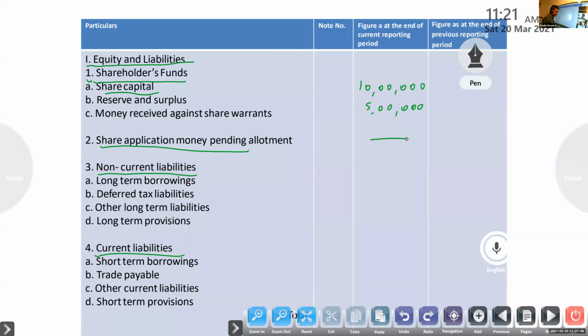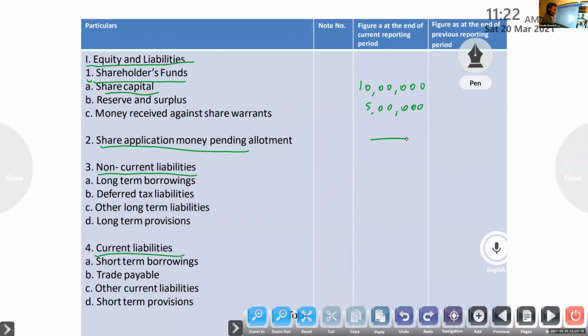Now, shareholders fund. What are the items included in shareholders fund? Shareholders fund means mainly share capital plus reserve and surplus.